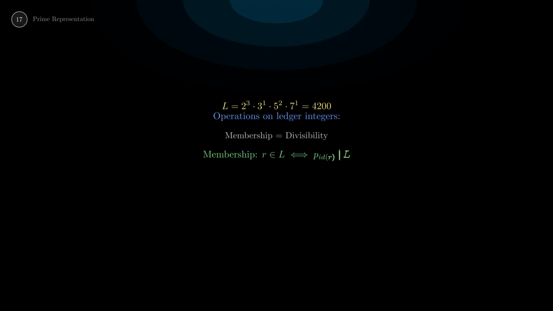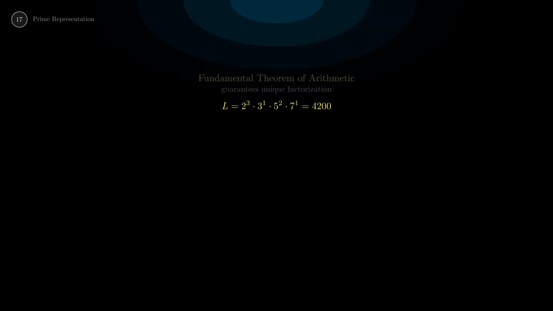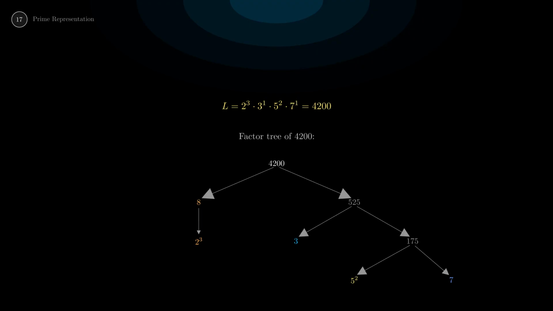Now membership becomes divisibility. Record R is in L if and only if its prime divides L. Union is LCM. Intersection is GCD. The fundamental theorem of arithmetic guarantees unique factorization. There's exactly one way to decompose L into its prime factors. No ambiguity, no representation bugs.